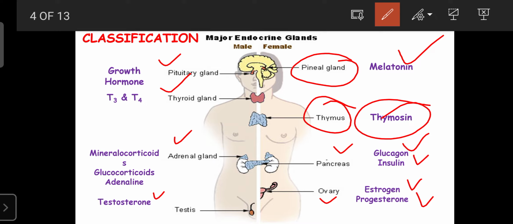So the endocrine glands are mainly classified into the pituitary gland, thyroid gland, adrenal gland, gonadal glands, that is the testes and ovaries, pancreatic gland, thymus gland, and the pineal gland.